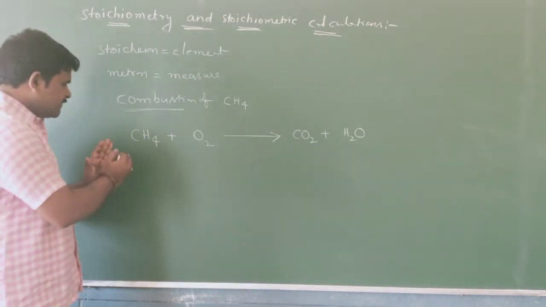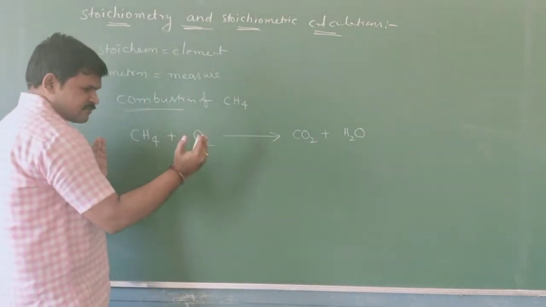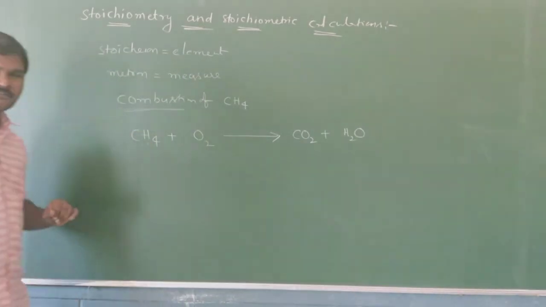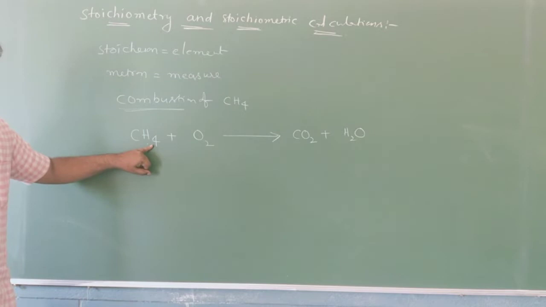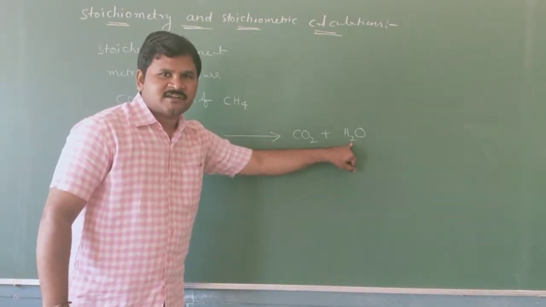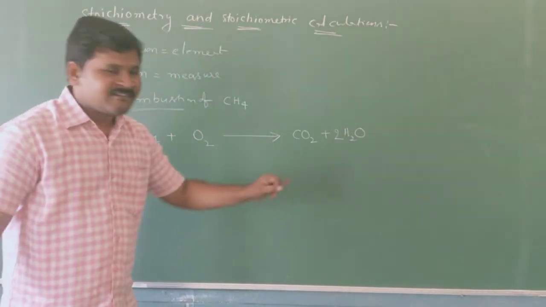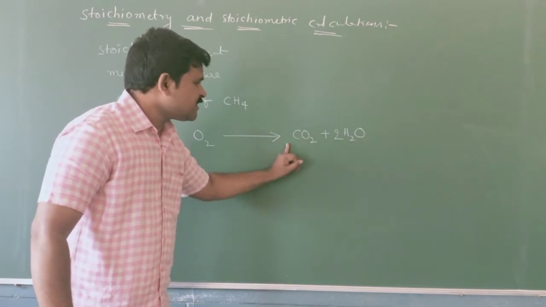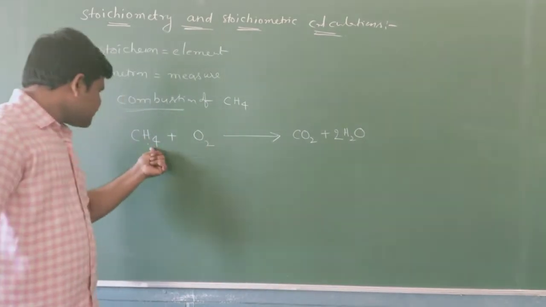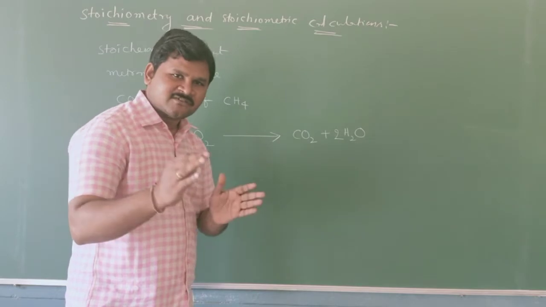See here, left side we have one carbon atom, right side we have one carbon atom. So carbon atoms are balanced. Next, consider hydrogens. On the left we have 4 hydrogen atoms, but on the right only 2 hydrogen atoms. So to balance hydrogen atoms, we place a coefficient of 2 before H2O. Then hydrogens are 4 on both sides.